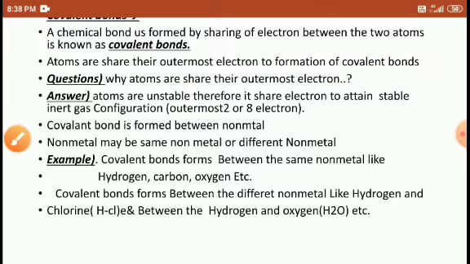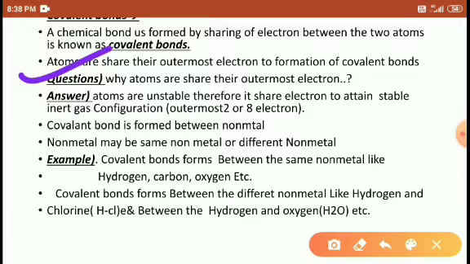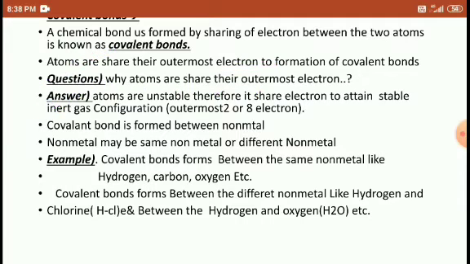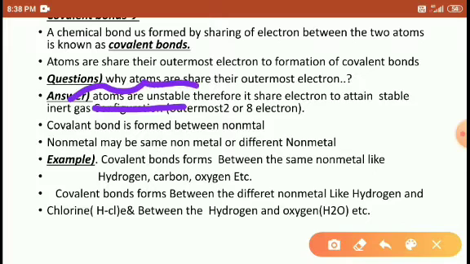Right, students? Okay. The question is, why do atoms share their valence electrons? The answer is, atoms are unstable. Some atoms in the periodic table or in our atmosphere are unstable, right?